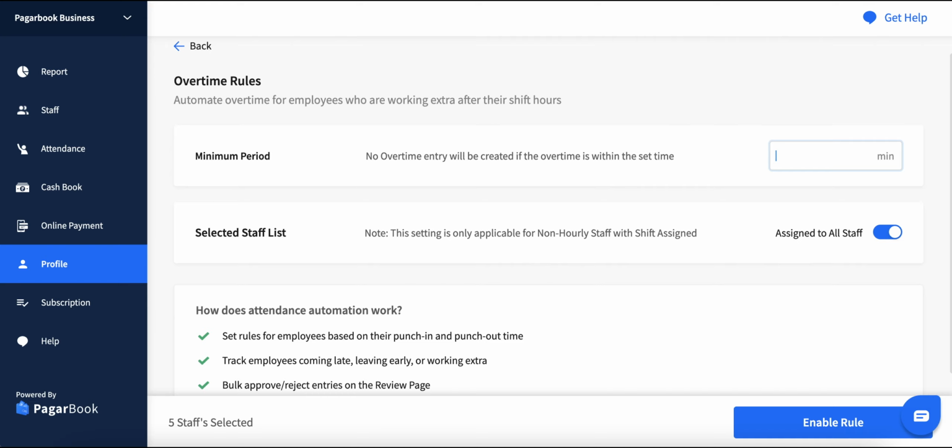For example, if you have set a minimum time period of 15 minutes and your staff did an overtime of 14 minutes, then no overtime entry will be added for the staff. But if the staff did an overtime of 16 minutes, then an overtime entry of 16 minutes will be added to the staff salary. Select the staff you want to set this rule for.